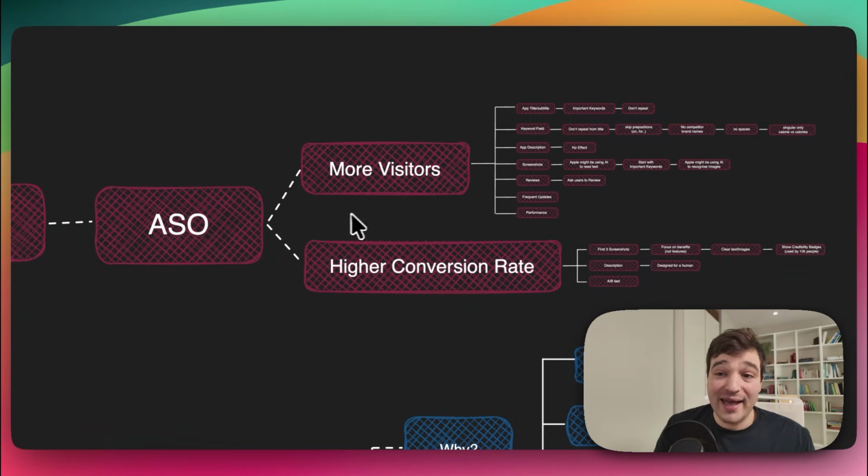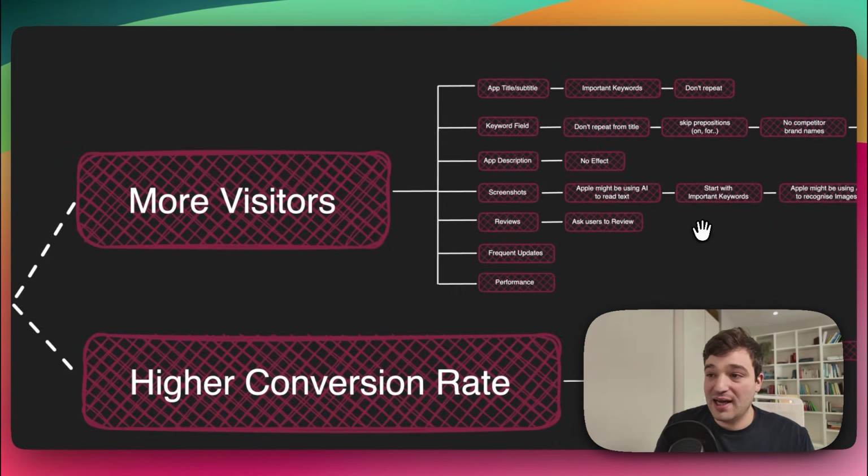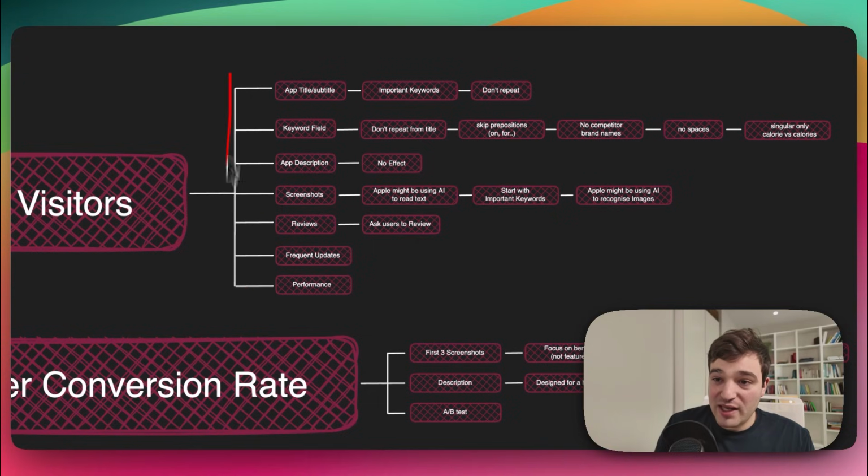Okay, so when discussing ASO, there are two important points to remember. Number one is increasing the number of people visiting our App Store page by ranking higher for relevant keywords. The second point is getting a higher conversion rate of people downloading our app when they visit the App Store page. There are many factors that affect how many people visit our App Store page, and these are essentially factors that affect the App Store algorithm and how it ranks our app when people search for it.